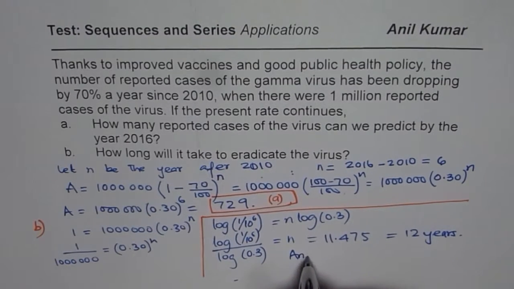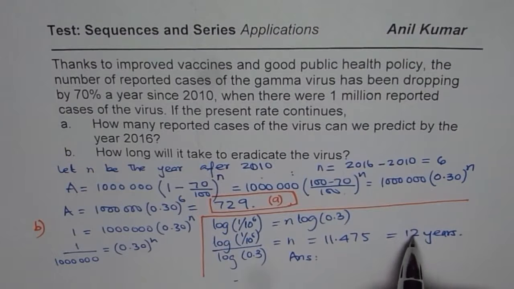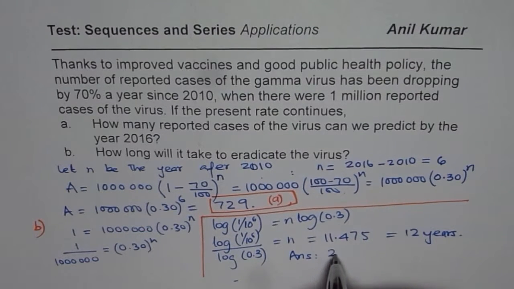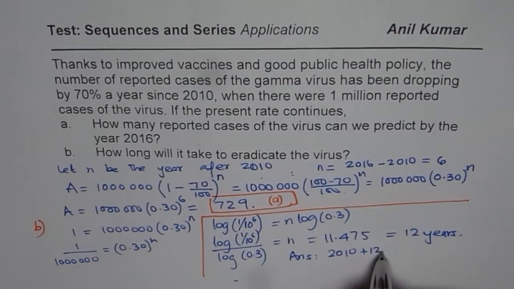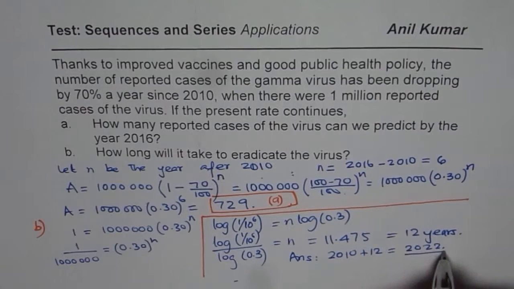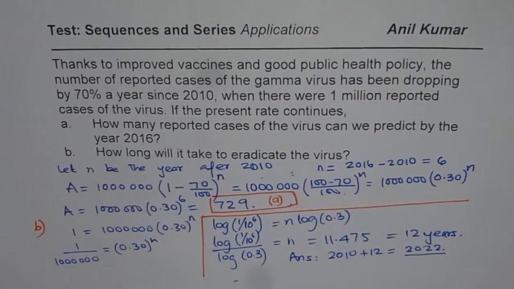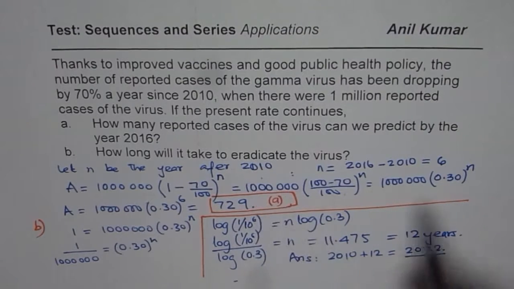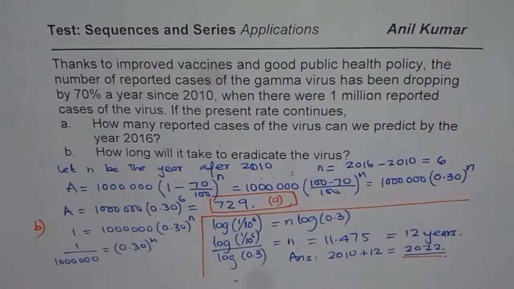This n is the number of years after 2010, so it should be 2010 plus 12, which gives 2022. So in 2022, if the same rate is maintained, the number of cases will be almost zero, eradicated. So that is the solution. I hope that helps. Thank you.